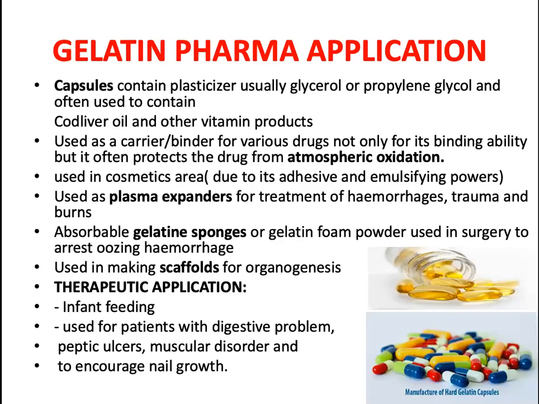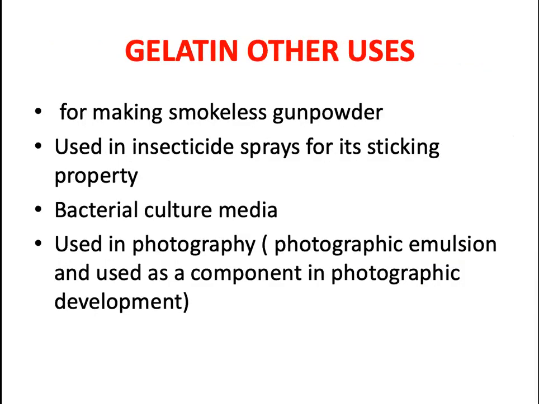Then muscular disorders. You know that collagen is present in almost all parts of the body, especially for muscle strength. For that also we can incorporate gelatin. It also helps nail growth, and it is mainly used in arthritis problems, especially in aged people above 60 years. They have this arthritis problem. For that also we can use this gelatin or collagen hydrolysate, which I'll be talking about later.